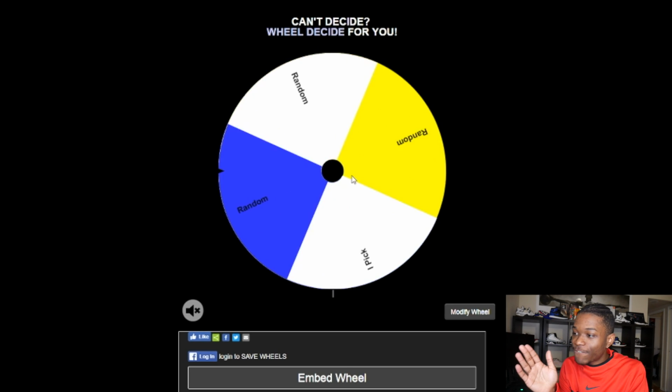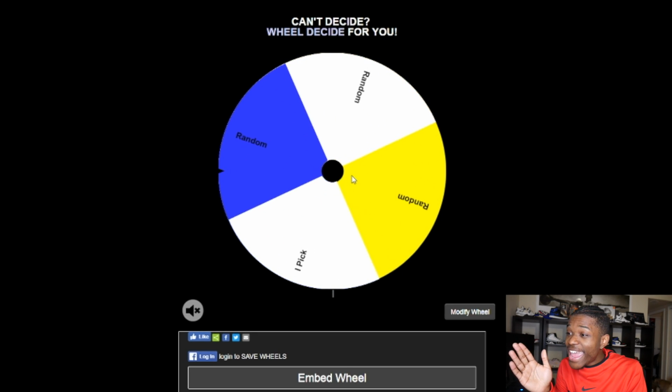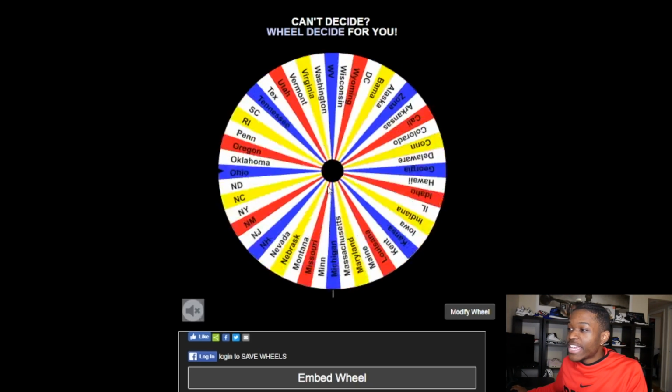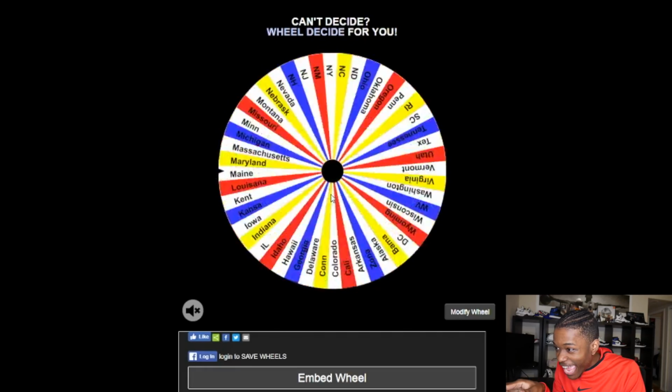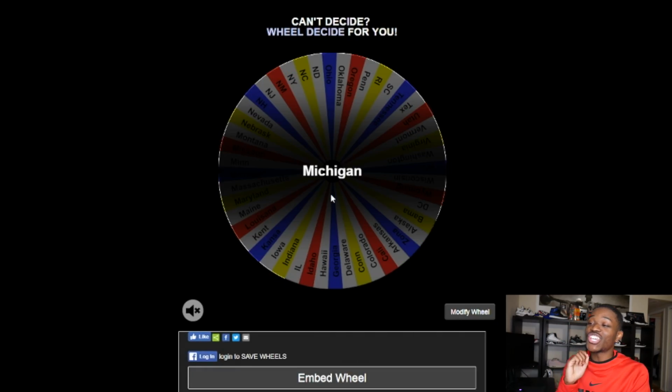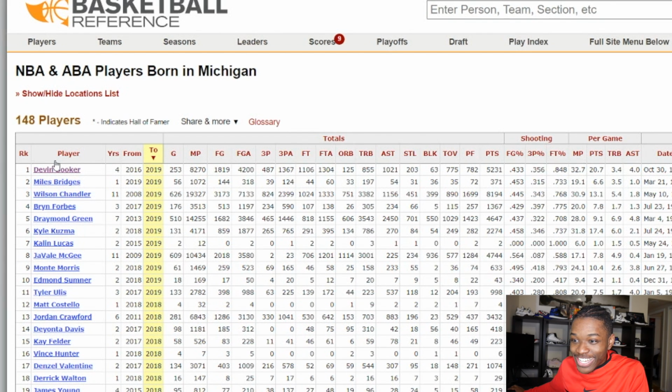Let's try to pick first and keep it going. Okay, 2 in a row. Not Louisiana again. Who is it gonna be? Michigan. D-Book. Listen, Draymond Green, Kyle Kuzma, Devin Booker. Those are our options. But honestly, it's pretty simple.